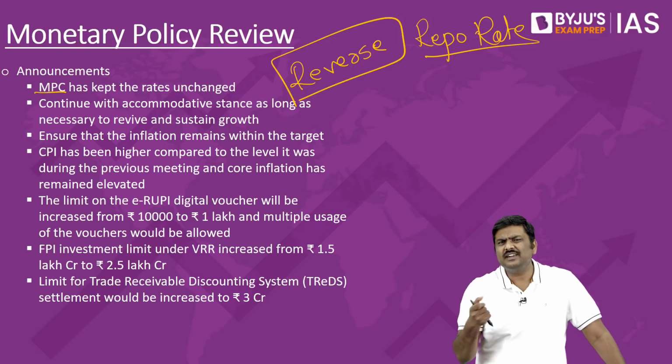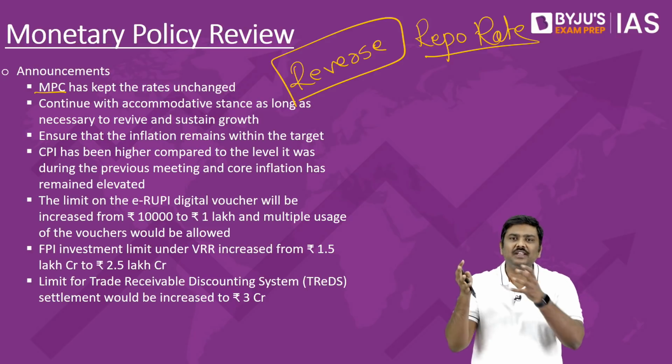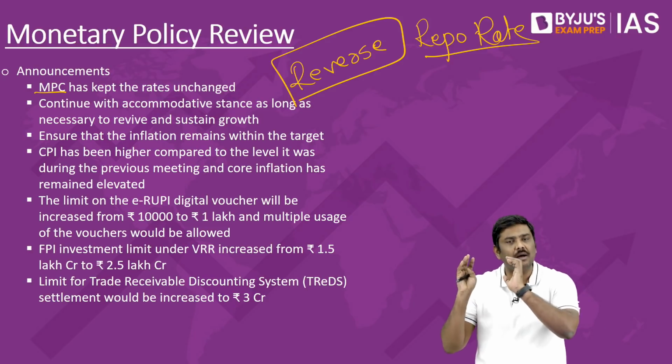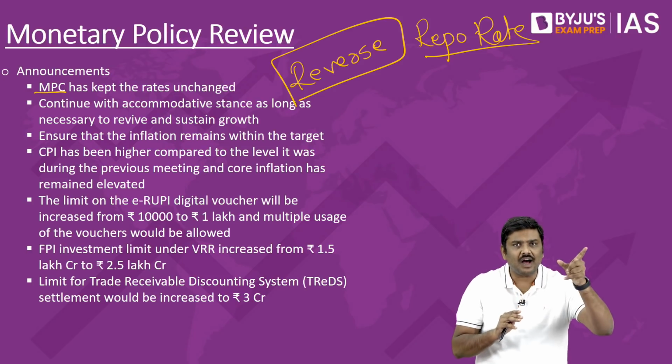Now, some of you would be worried, sir, why reverse repo rate should be used in this particular context. The banks have a higher amount of money now. If RBI increases reverse repo, banks would take this surplus amount of money that they have and deposit it with RBI.